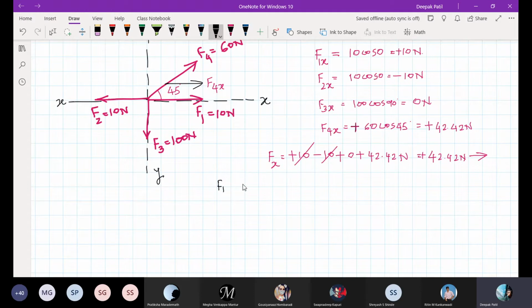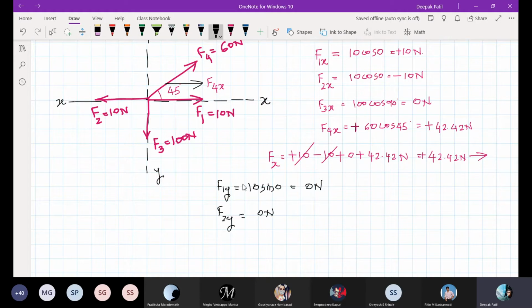First let me find for F1. So F1y. What is the angle made by F1 with respect to x-axis? It is 0. So it is 10 sine 0. What is sine 0? It is 0. So you will get this also as 0. Similarly, F2y also you will get 0, because the angle made by F2 with respect to x-axis is 0. So minus 10 sine 0 is once again 0.